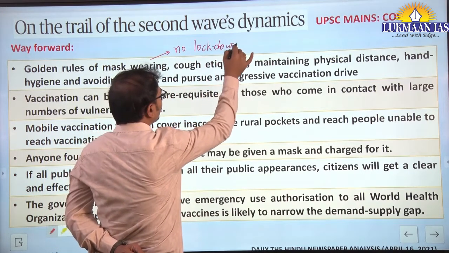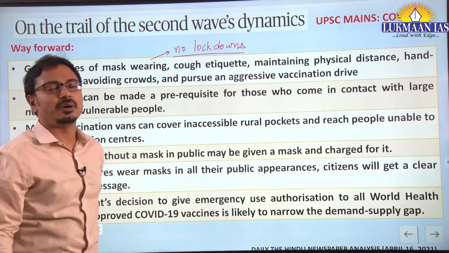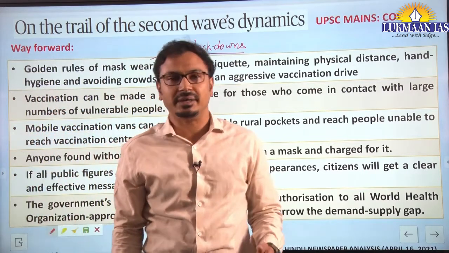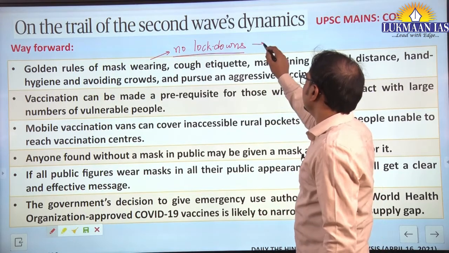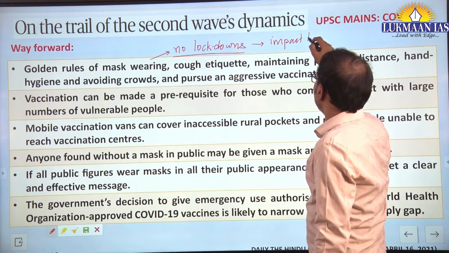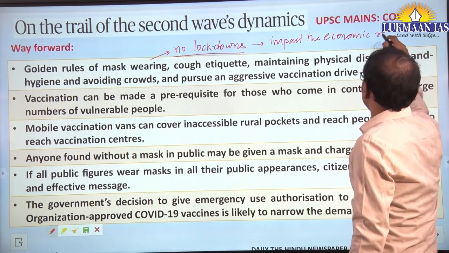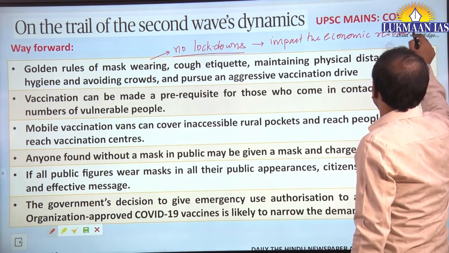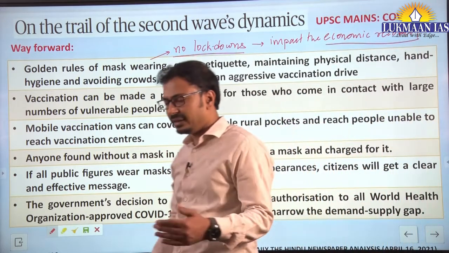The government should not resort to lockdown because we have seen the impact of complete lockdowns earlier in the first phase. It will impact the economic recovery, and especially it will have a huge impact on poor people, especially migrant labor.